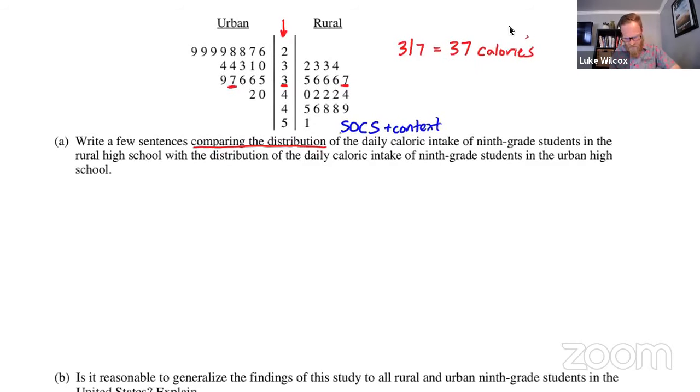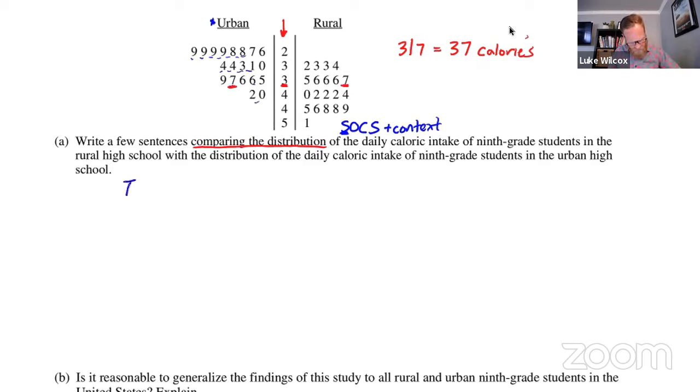All right. S represents the shape of the distributions, and we want to make sure that we comment on both of those. So first, if you look at the urban, the shape of it, it looks like we have most values sort of in the 20s. And then as we get into the 30s and the 40s, it starts to taper off a little bit. So as we're moving to the right, we're getting less and less values, which is telling me that distribution is skewed to the right.